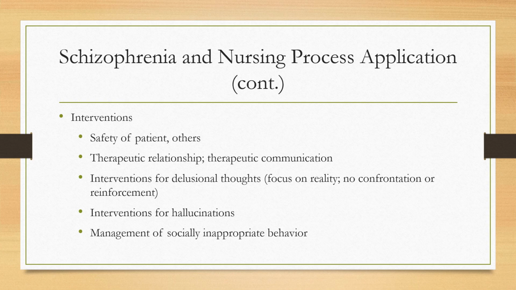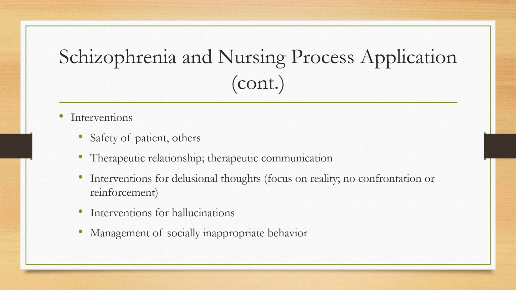Nursing interventions will focus on safety for the patient and others around him or her. Interventions include promoting safety, but also remember to preserve the patient's right to dignity and respect. Establishing a therapeutic relationship and using therapeutic communication are crucial when caring for patients. Interventions for delusions include not arguing with the patient about the delusion, establishing and maintaining reality for the patient, and using distraction.